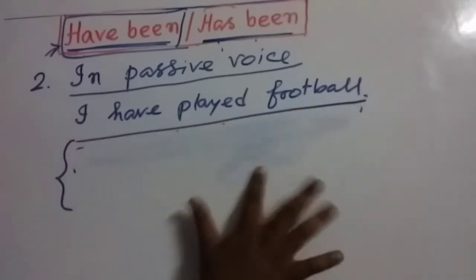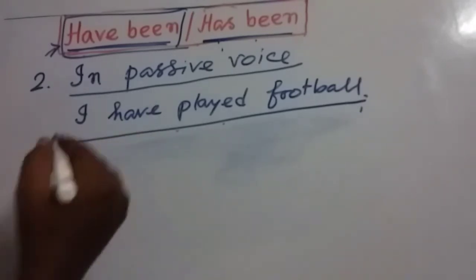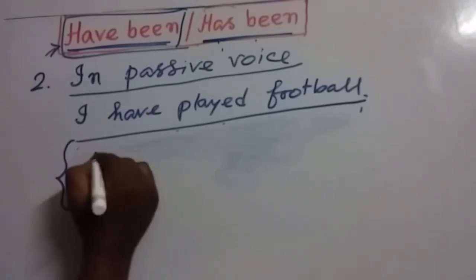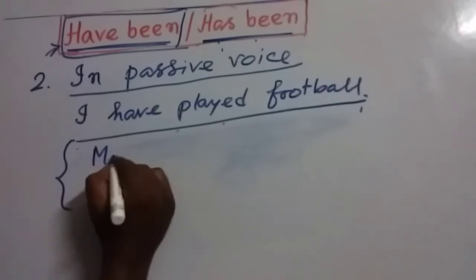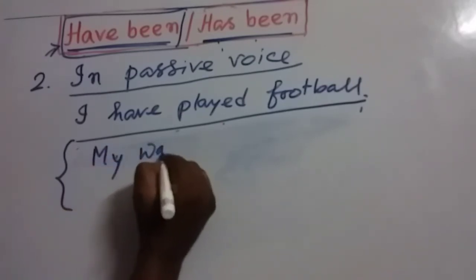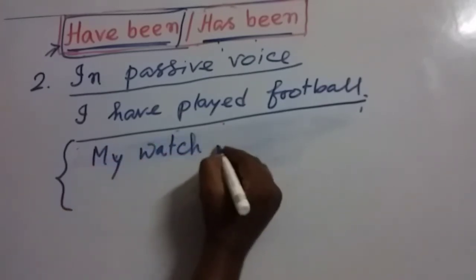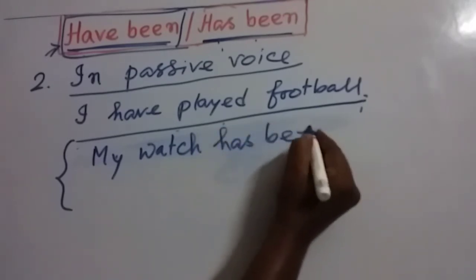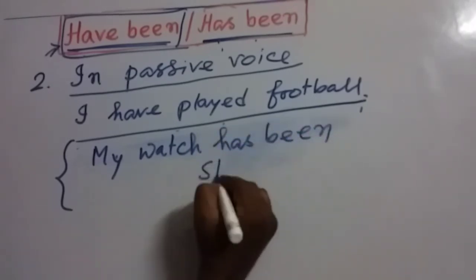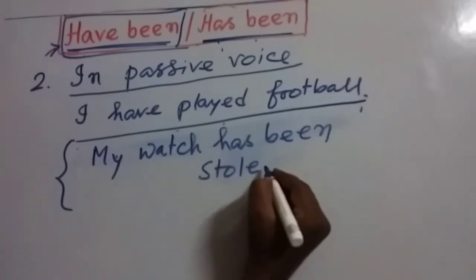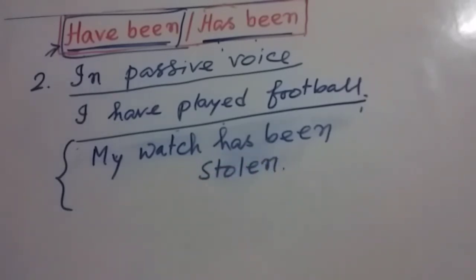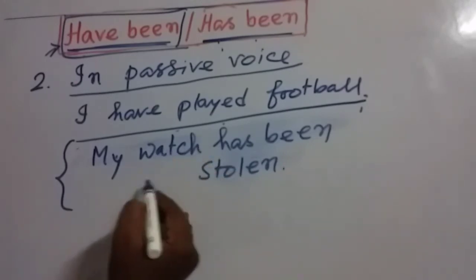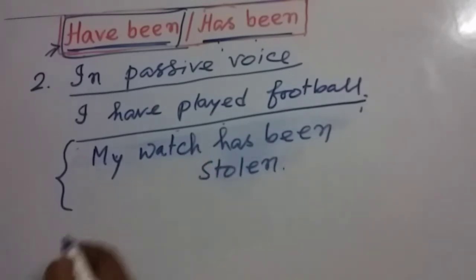Sometimes these types of sentences are used. My watch has been stolen.